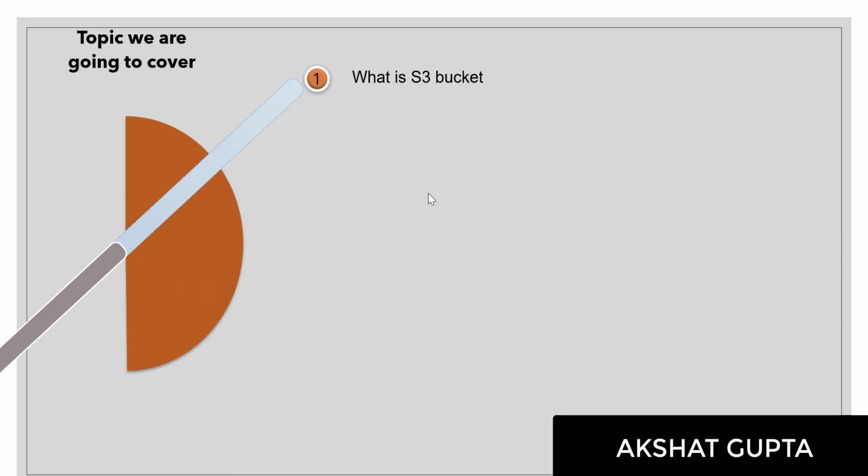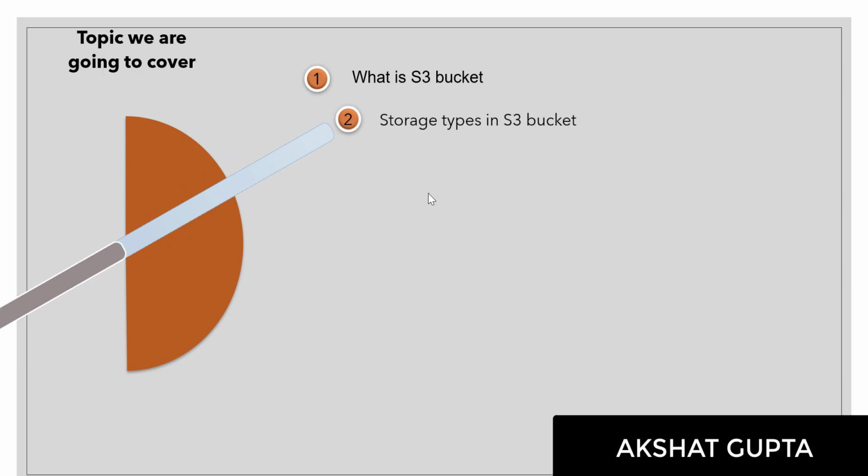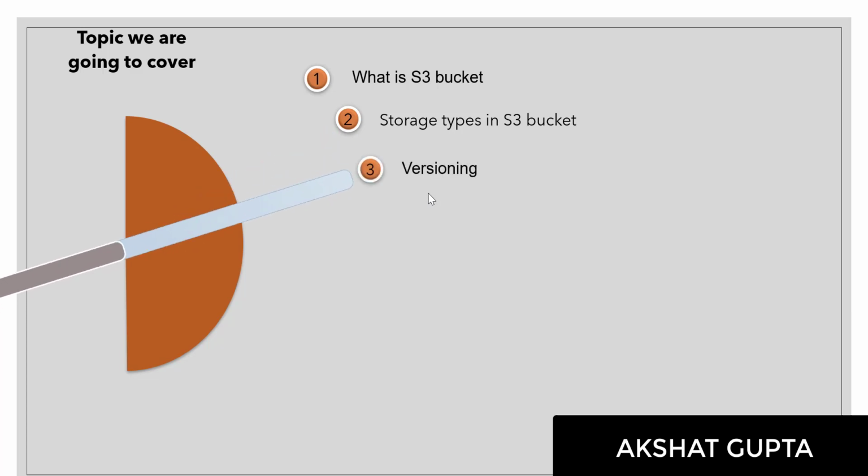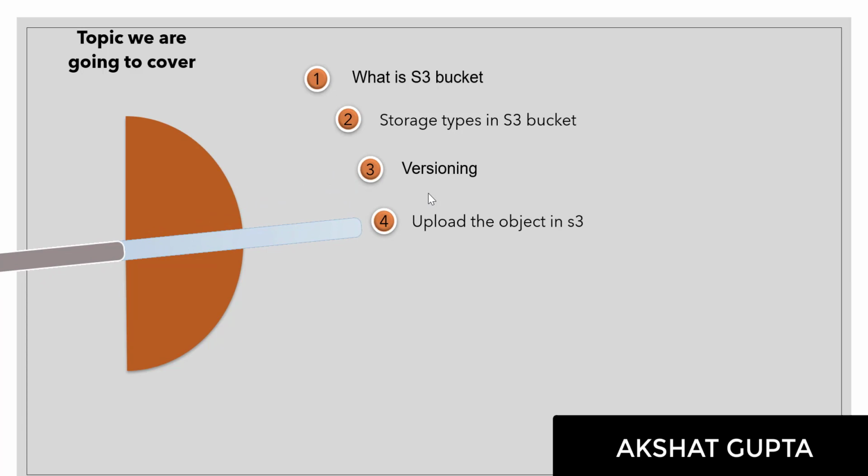The topics we are going to cover are, first of all, what is an S3 bucket. Then storage types in S3 bucket, which is also a very important topic. The third topic would be versioning. The fourth topic is uploading some objects in the S3 bucket and giving some policies to them. All those things would be discussed in the fourth point.